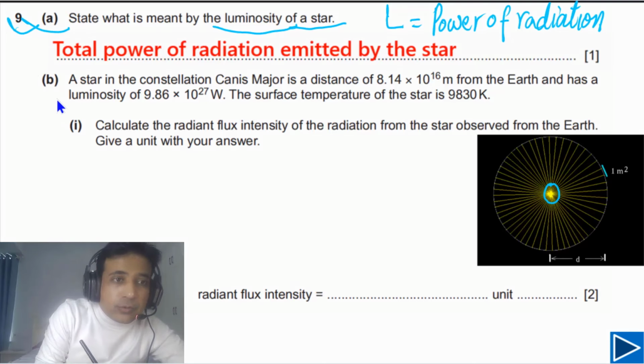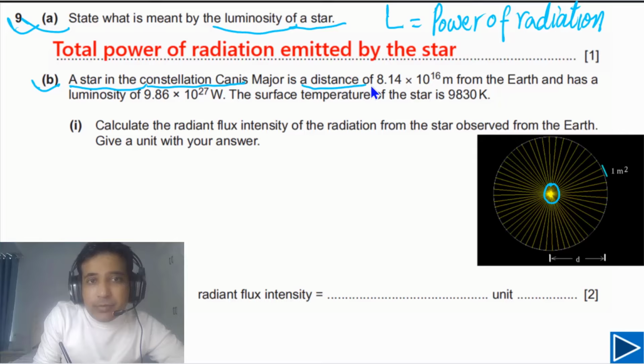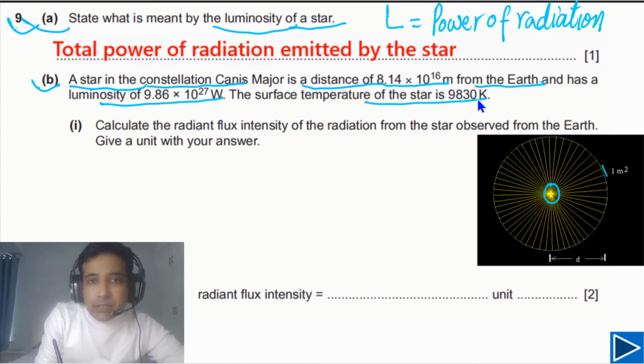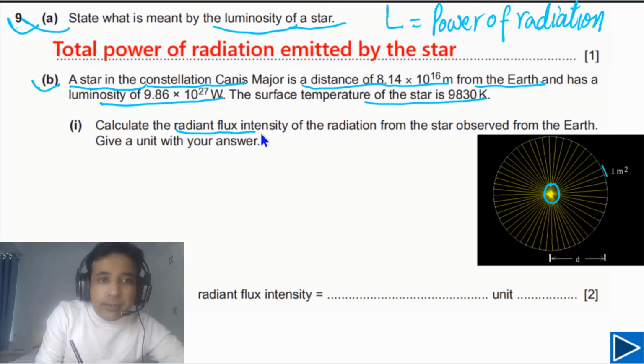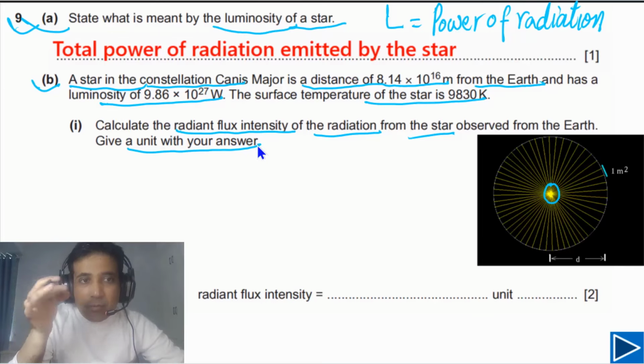For part B, it is given that a star in the constellation Canis Major is at a distance of 8.14 times 10 to 16 meters from the Earth and has a luminosity of this value. The surface temperature of the star is given. Calculate the radiant flux intensity of the radiation from the star observed from the Earth. Give a unit with your answer. The question is simply asking us about intensity. Radiant flux intensity simply means intensity.